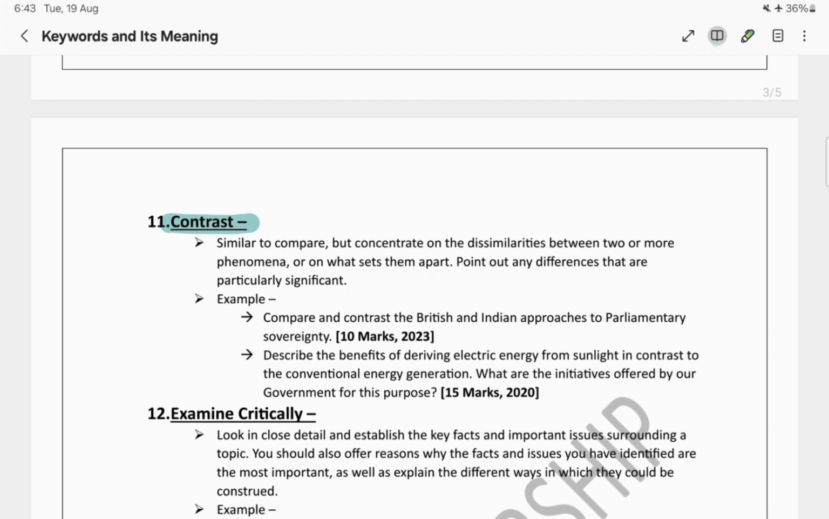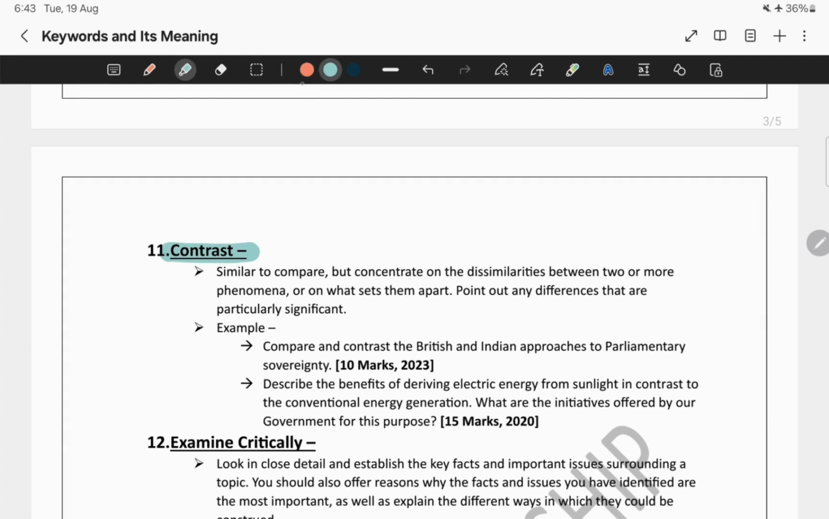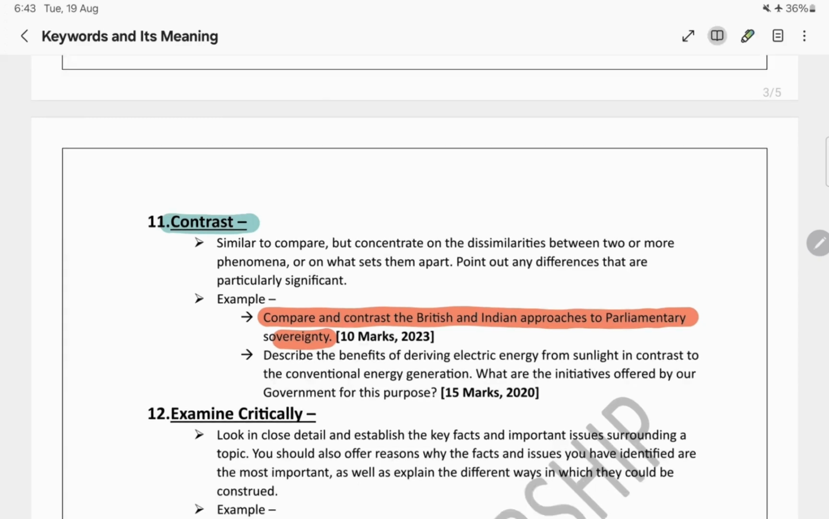Say, for example, the question was: Compare and contrast the British and the Indian approaches to parliamentary sovereignty. See, in the question they have given compare and contrast.